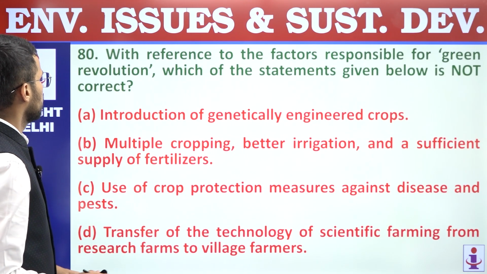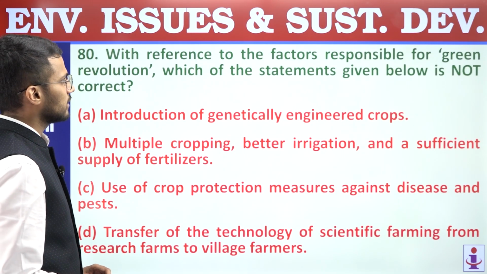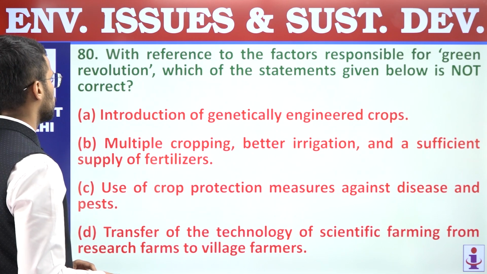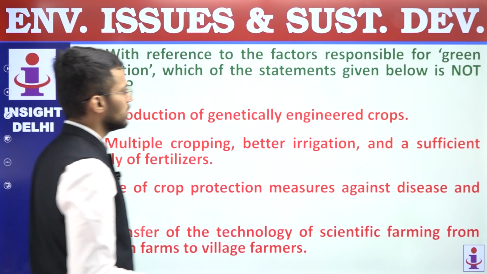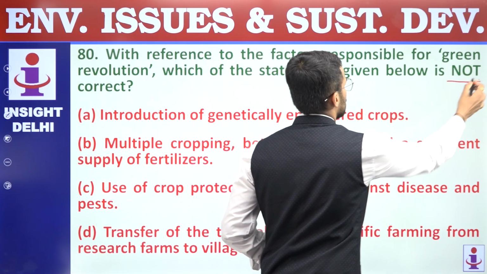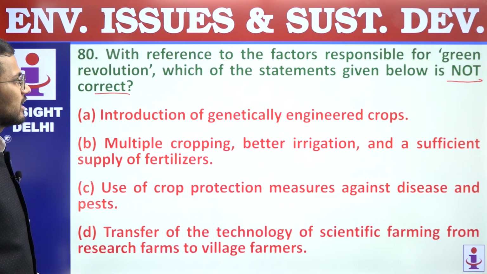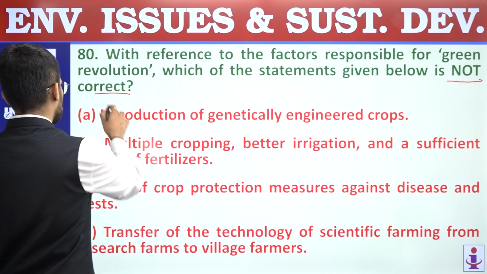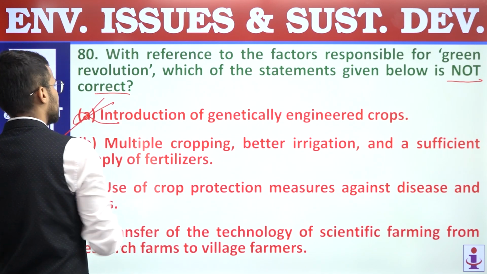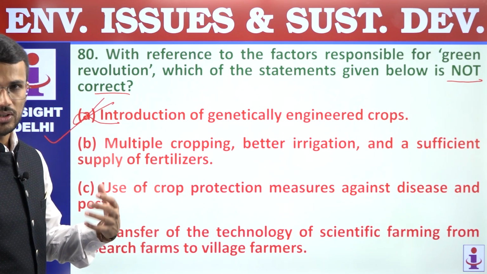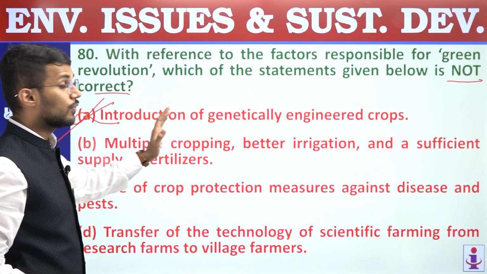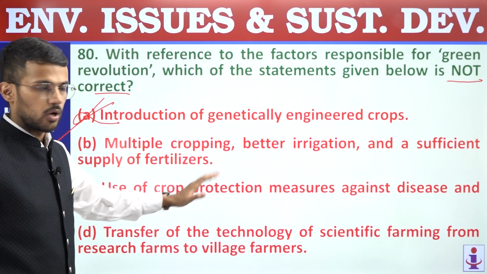Next, 80. With reference to the factors responsible for green revolution, which of the statements given below is not correct? A. Introduction of genetically engineered crops. So this is not correct, and that's why it is our answer, because green revolution was not associated with the use of genetically engineered crops.